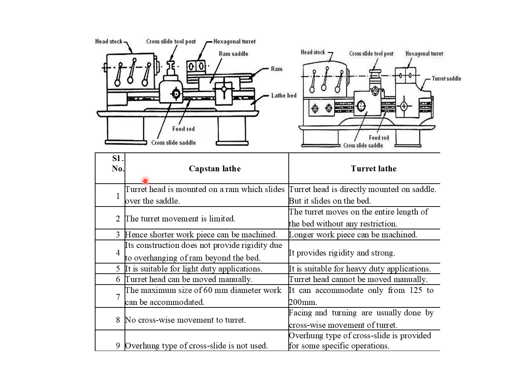Swing over bed is nothing but the largest diameter that can be mounted without striking the bed. This does not necessarily mean the largest diameter that can be machined. Swing over slide is the largest diameter that will clear the cross slide on the top of the carriage.